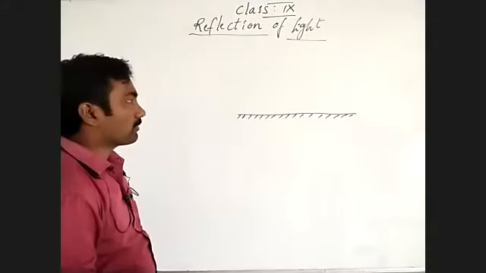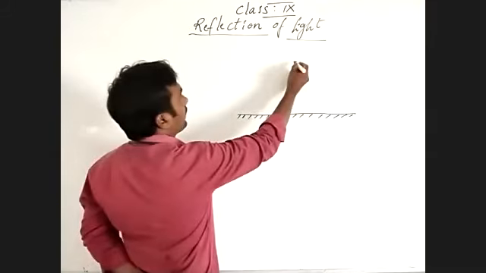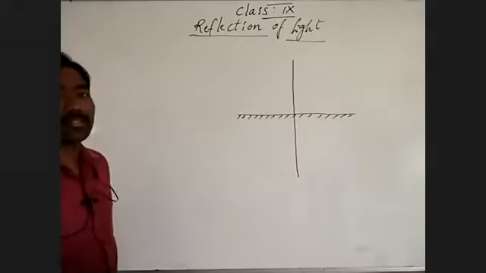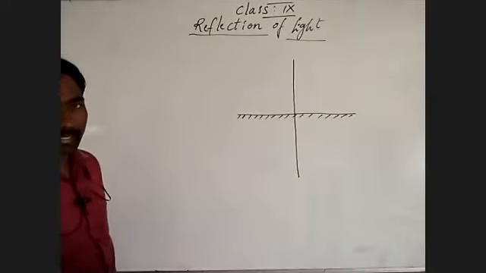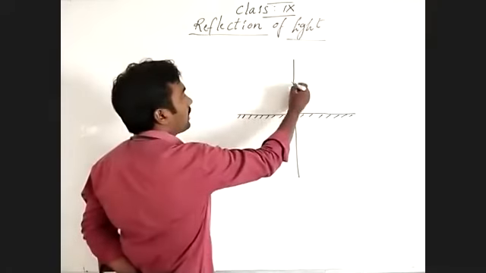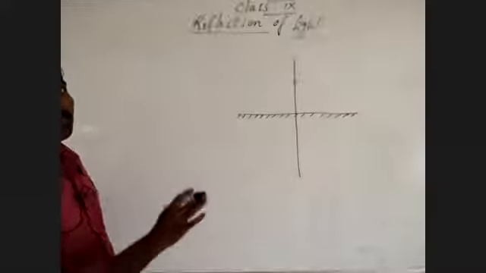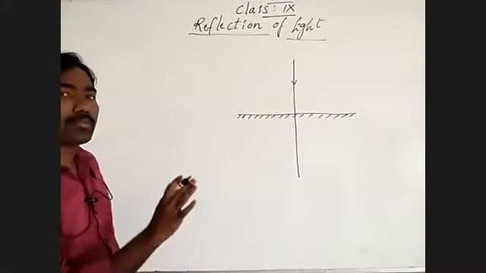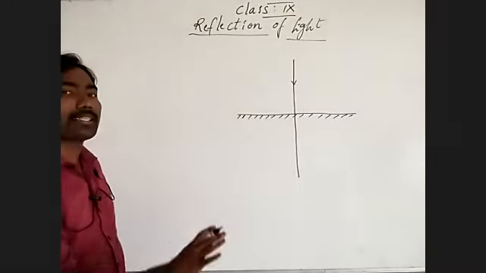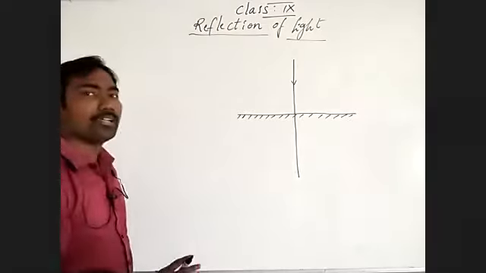When a light ray travels perpendicular to the plane surface, that light ray does not bounce back. It travels in the same path.